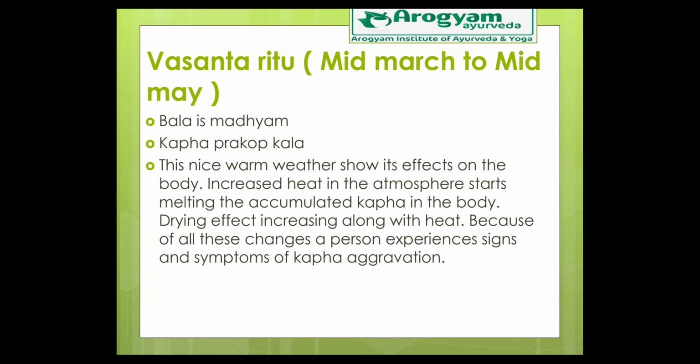Yes, whatever you think is right, because of accumulation of kapha during the previous seasons, that is Hemant Ritu and Shishir Ritu. The accumulation of kapha in the body is more. So when this kapha-accumulated body is exposed to hot rays of the sun, it melts down.